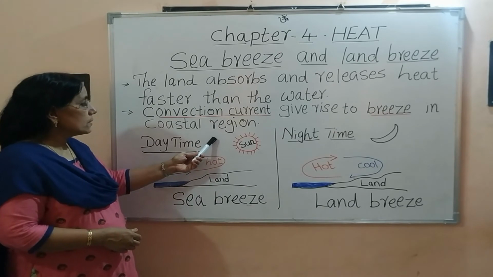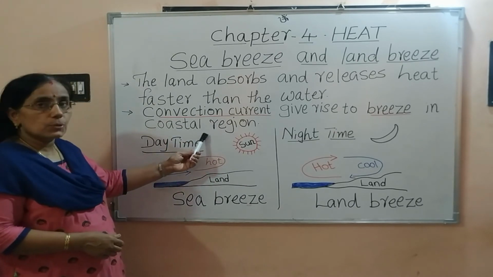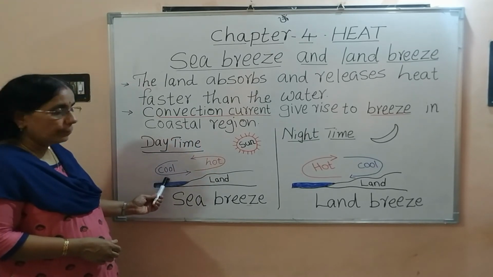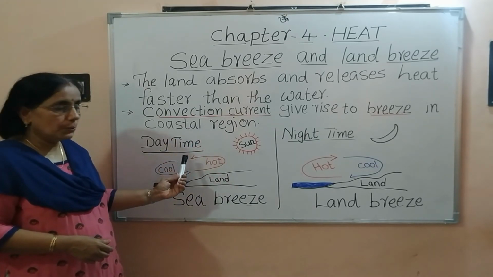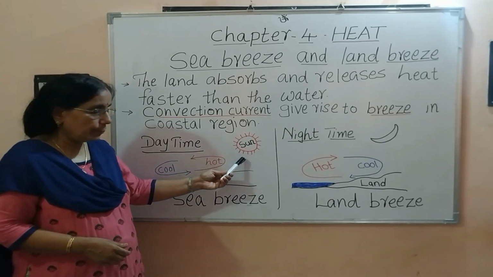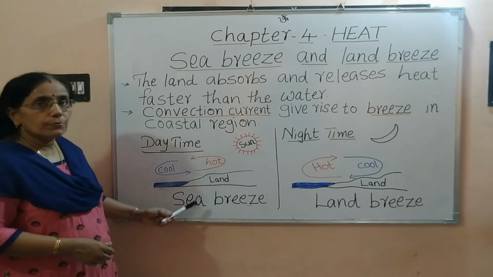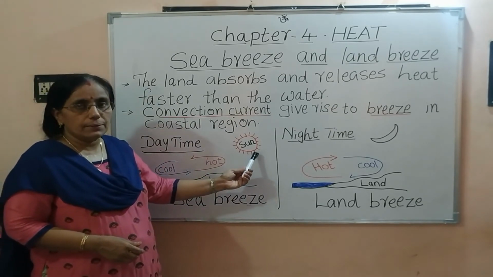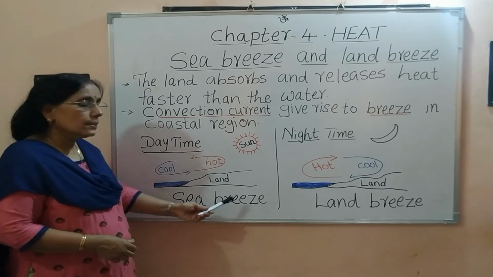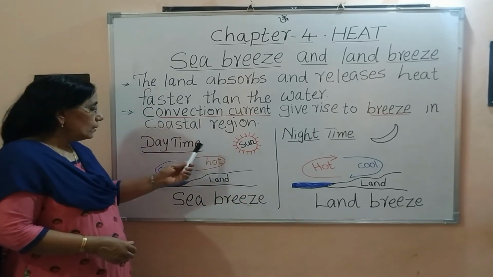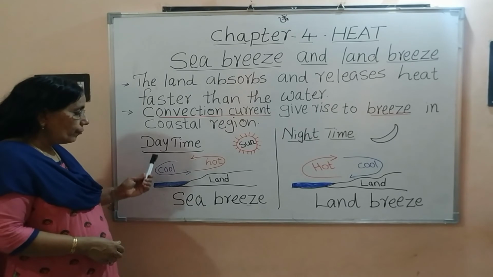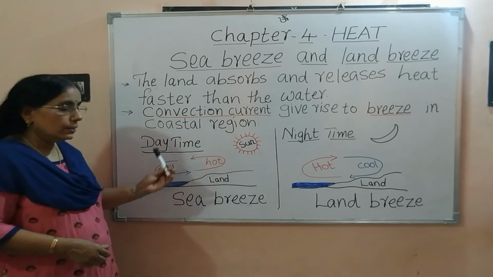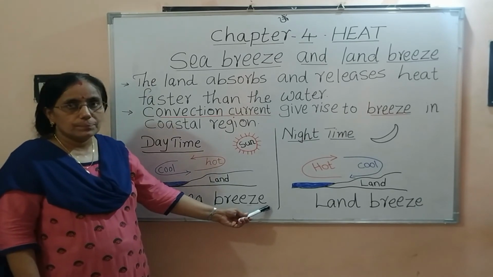This hot air rises and then again it becomes cool in the atmosphere and comes down. This process continues during the daytime. This movement of the air is starting from the sea towards the land. Therefore, we call it sea breeze. Therefore, the movement of the air from the sea towards the land during the daytime is known as sea breeze.